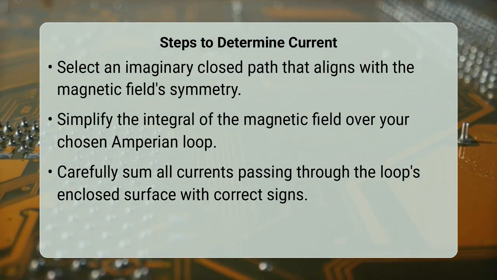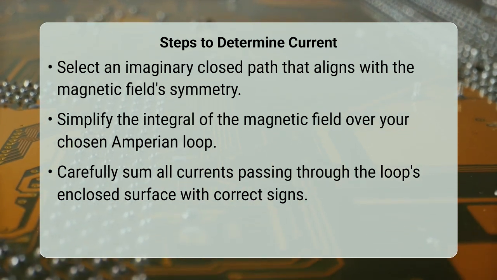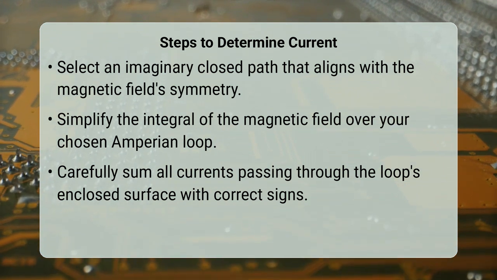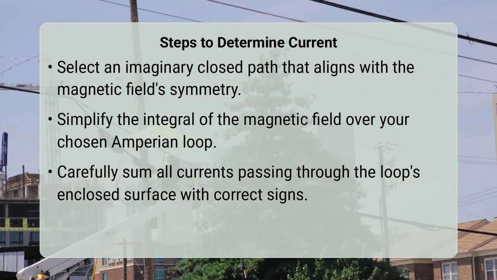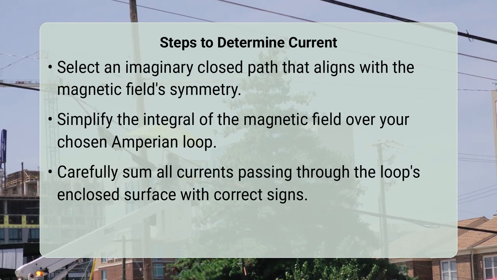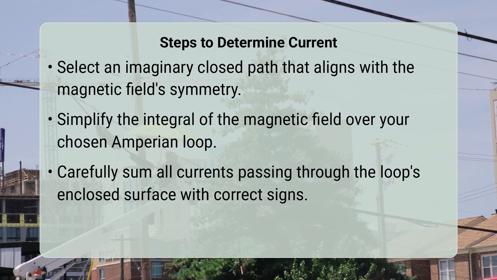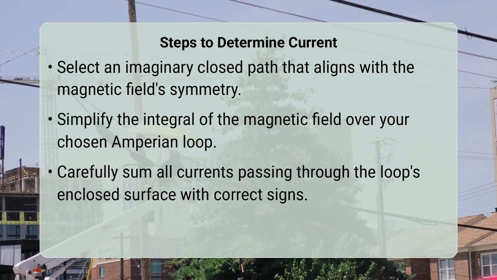Finally, equate this integral to the permeability constant multiplied by the sum of these enclosed currents to solve for the unknown current. This elegant law is a cornerstone of electromagnetism, offering a simplified way to analyze magnetic fields created by steady currents without resorting to more complex Biot-Savart calculations in symmetric scenarios.